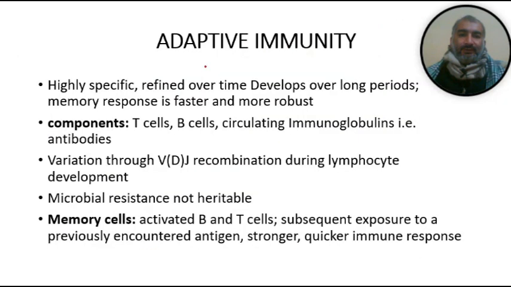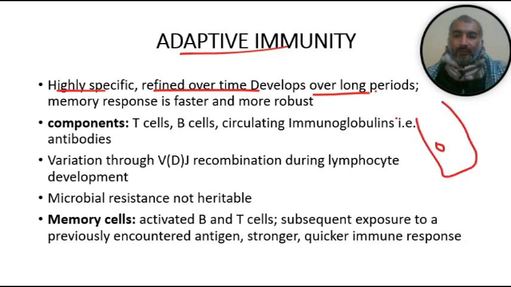So let's compare the innate immunity with the adaptive immunity. What is adaptive immunity? Adaptive immunity is highly specific, refined over time, and develops over a long period. What it means is, for example, this is a bacteria which enters into our body, for example, this is our body.